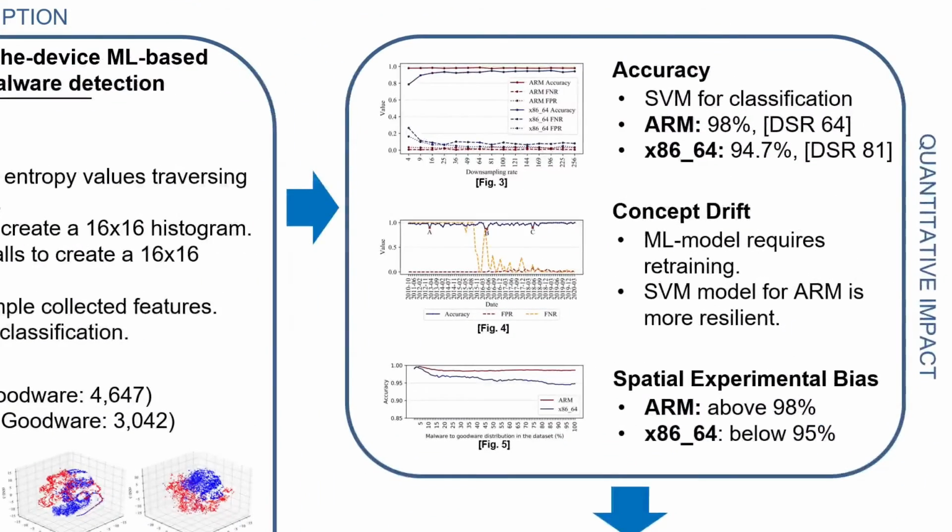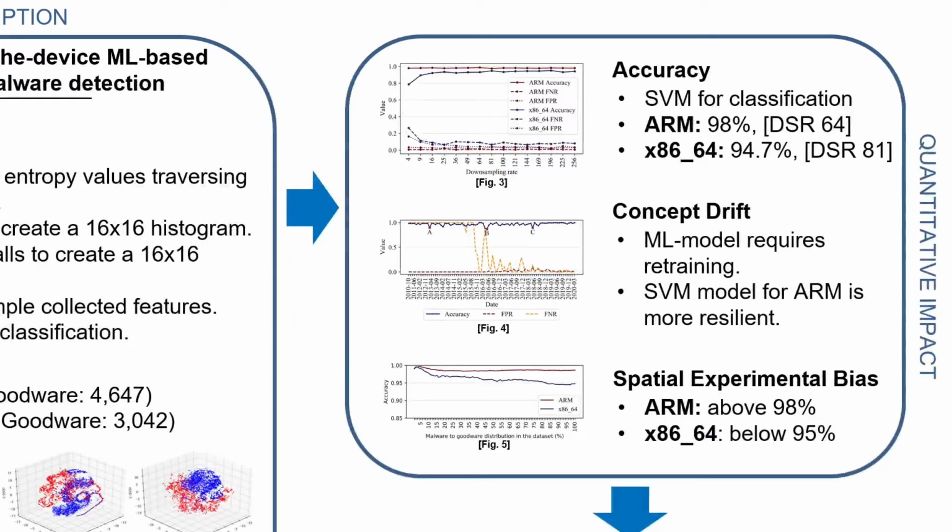The SVM model for ARM provides an accuracy of 98% for a downsampling rate of 64, meaning the final length of the feature vector is 64. On the other hand, the SVM model for x86-64 provides approximately 95% accuracy for a DSR of 81.